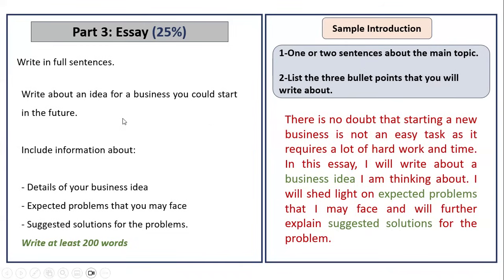And then right after this, what did I do? I just got the 3 bullet points and I listed them. I said, I'm going to talk about this and this and this. So here I said, in this essay, I will write about, you can say, I will discuss, I will shed light on, I will explain, use any verb in order to say that this is what I'm going to do.